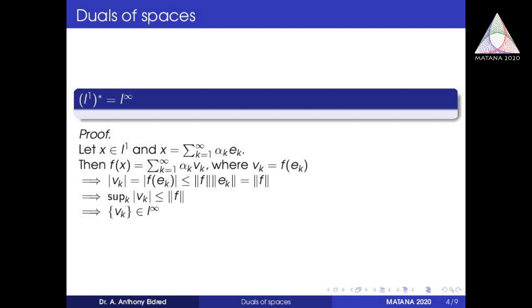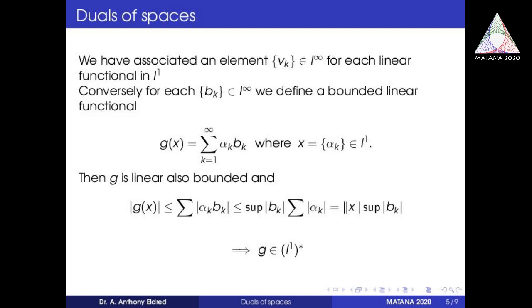So we have shown that for each x in L1, if you define f of x, then v_k, that is equal to f of e_k, lies in L infinity. So we have associated an element v_k in L infinity for each linear functional on L1, because we have taken f as a linear functional on L1, and we have associated for each such linear functional f an element v_k in L infinity.